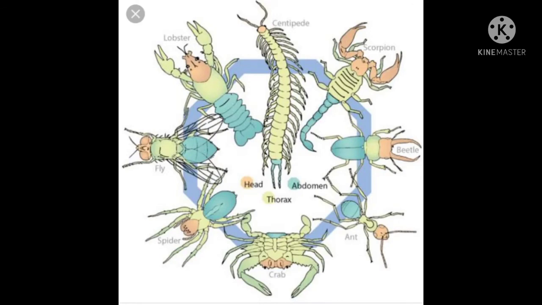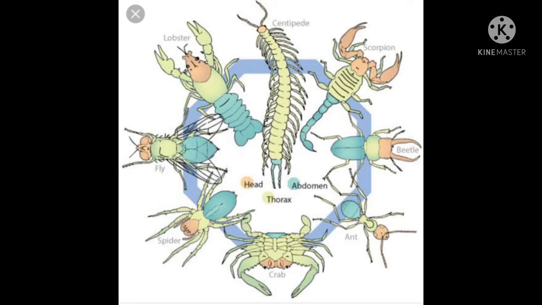The next group is Arthropoda. This is probably the largest group of animals. These animals are bilaterally symmetrical and segmented. They have an open circulatory system, so the blood doesn't flow in well-defined blood vessels. The cavity is filled with blood.